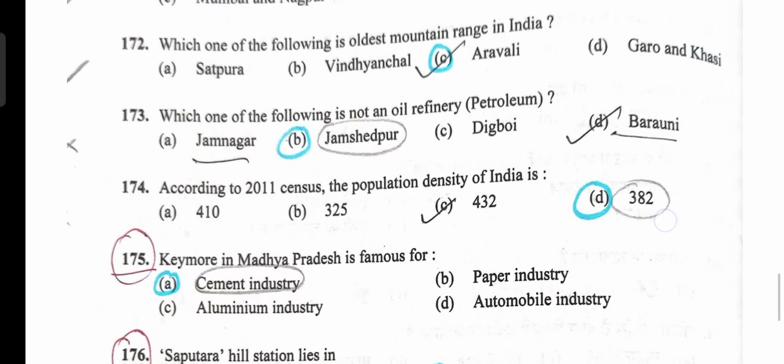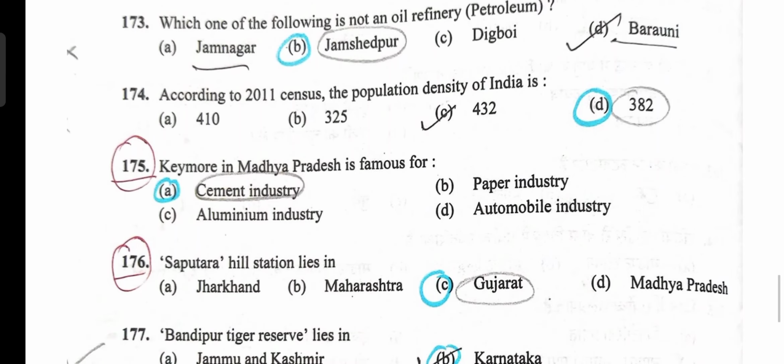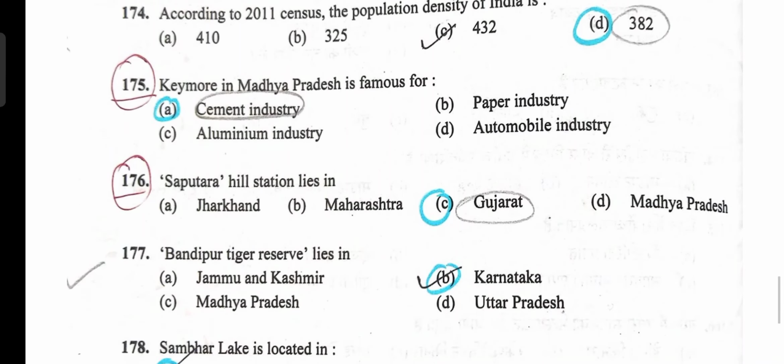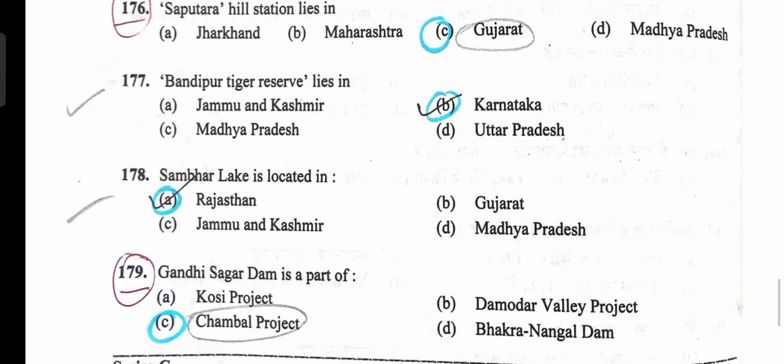Oldest mountain range in India is Aravalli, option C. Not an oil refinery, Jamshedpur, option B is correct. According to census, population density of India is 382, option D. Kimor in MP is famous for cement industry, A option is correct. Saputara hill station is in Gujarat, option D. Bandipur tiger reserve is in Karnataka, option B.